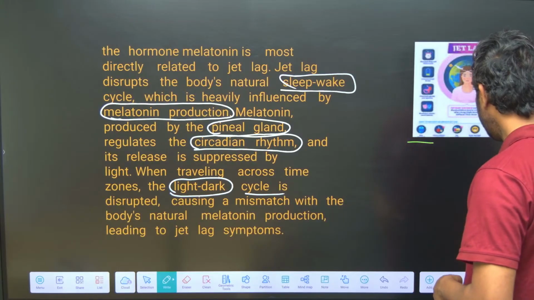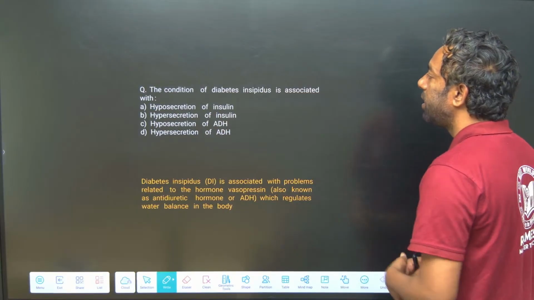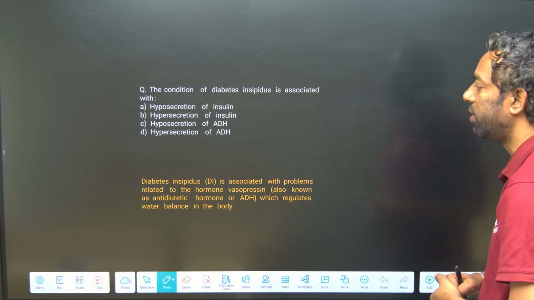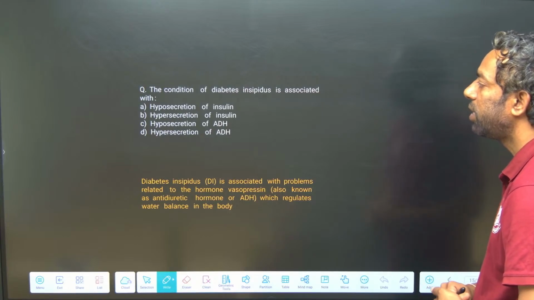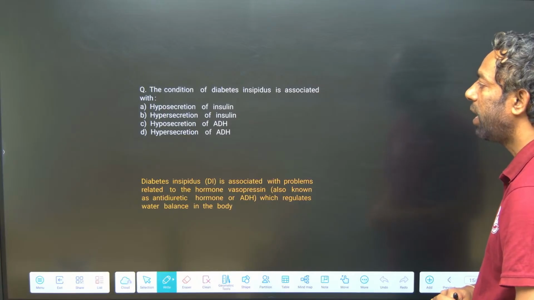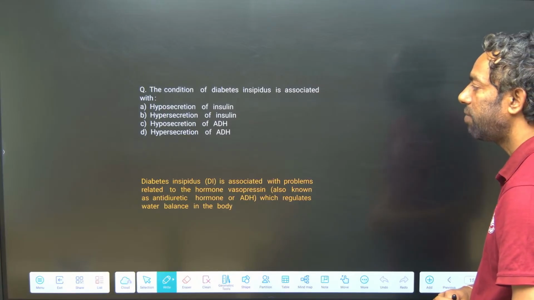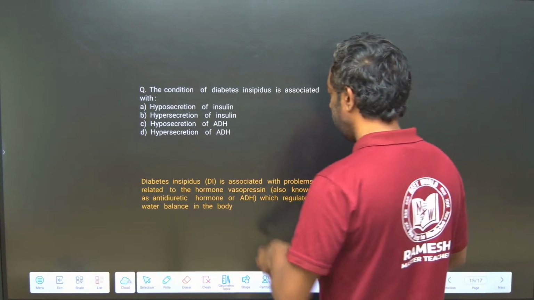Coming to the next question: the condition diabetes insipidus is associated with which of these: hyposecretion of insulin, hypersecretion of insulin, hyposecretion of ADH, or hypersecretion of ADH?